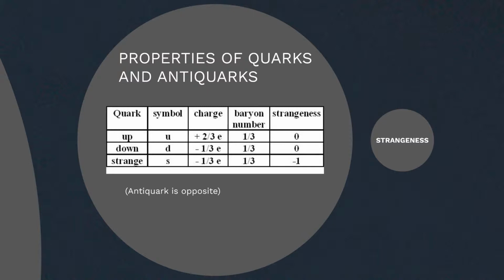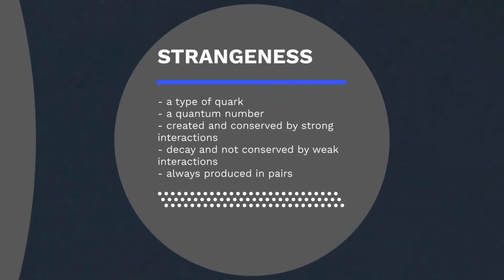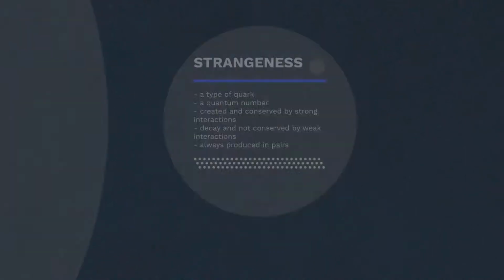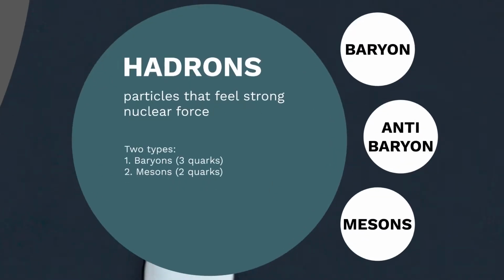Strange quarks have a property called strangeness. Strangeness is a quantum number that is created via strong interaction and decays via weak interaction. It can only be conserved in strong interactions. Hadrons are subdivided into two groups.